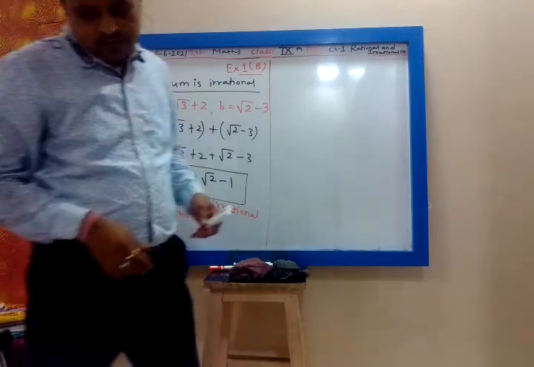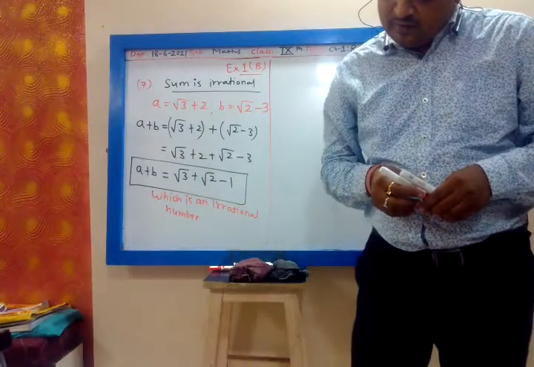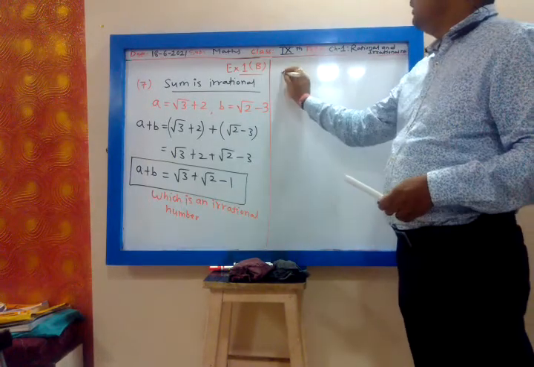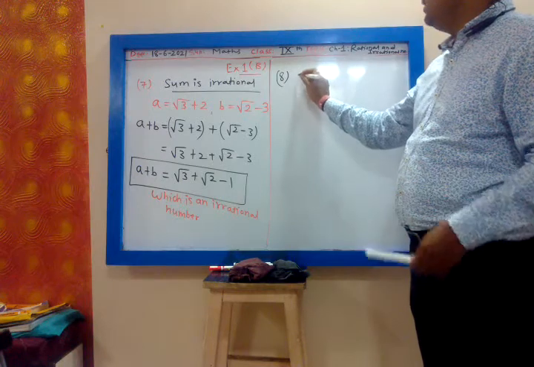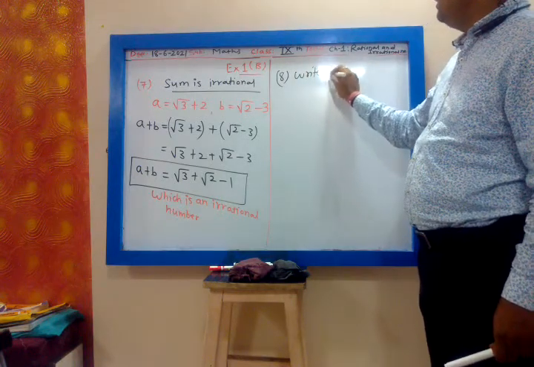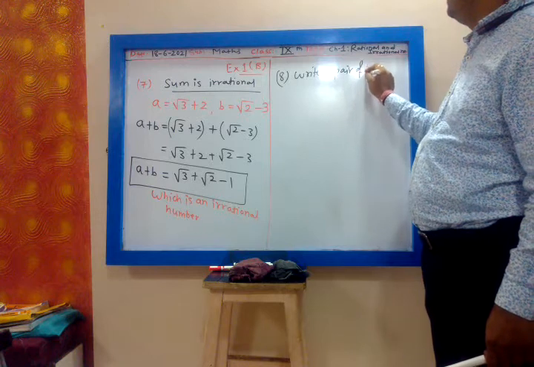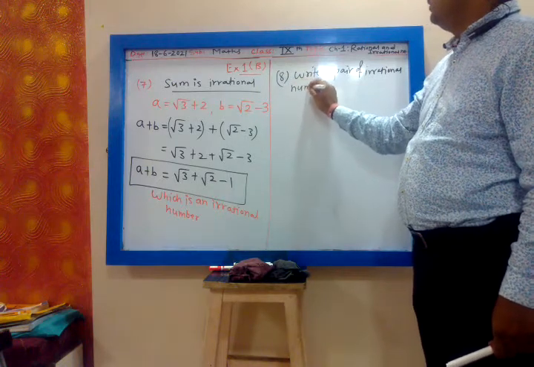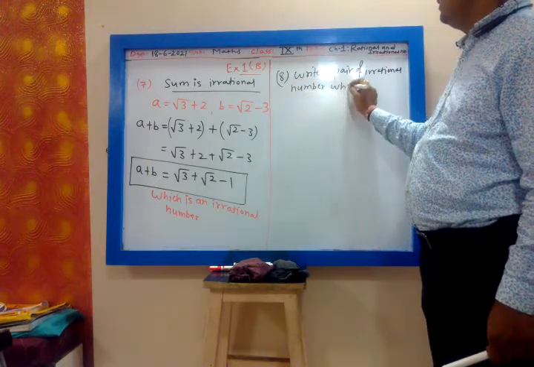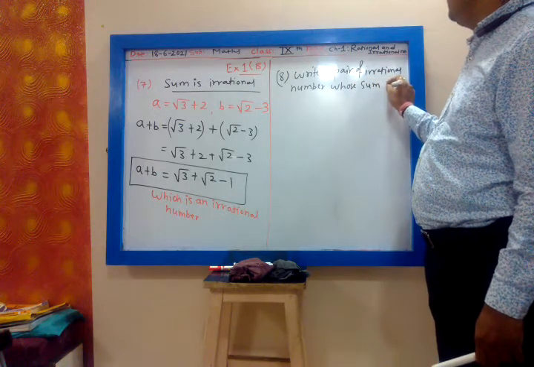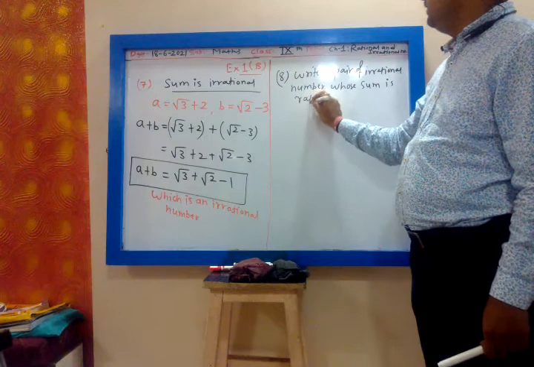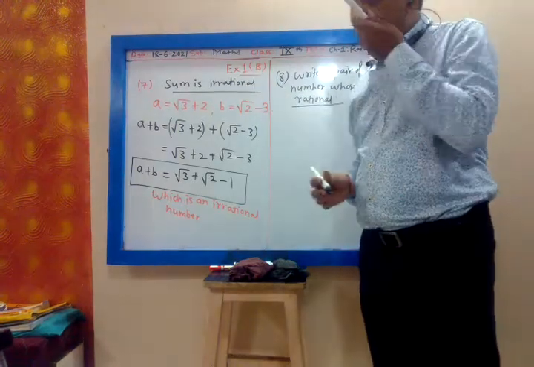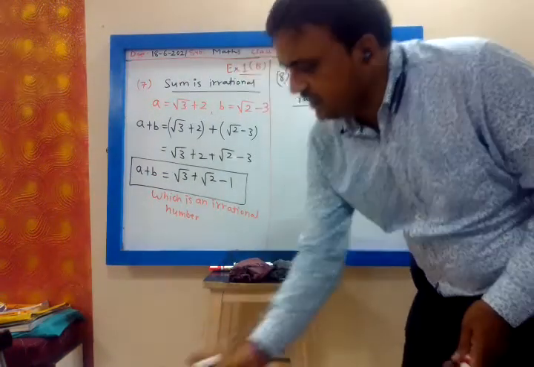Then eighth one, write a pair of irrational numbers whose sum is rational. Let me write the question. Write a pair of irrational numbers, pair means 2, whose sum is rational. Correct. So the sum of two irrational numbers may be irrational, may be rational. So we are not definite about irrational.